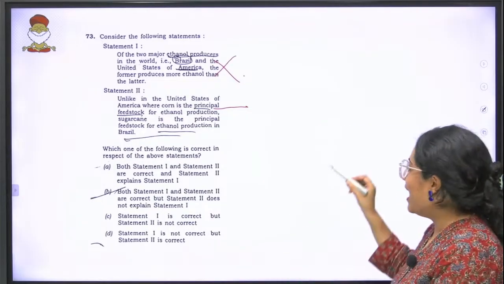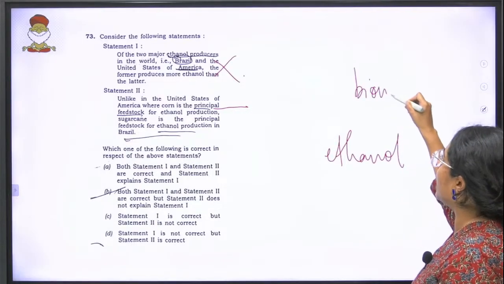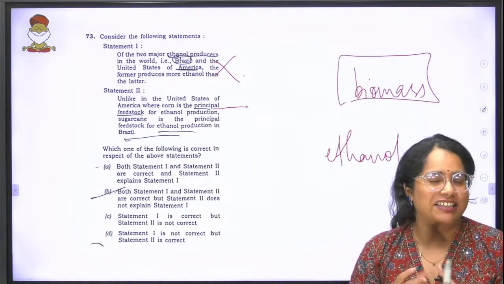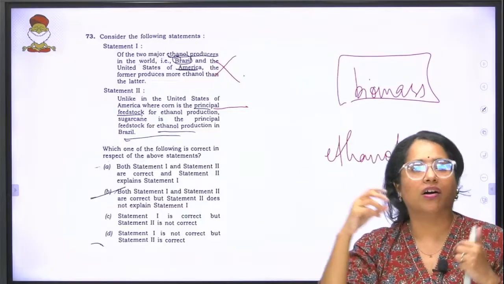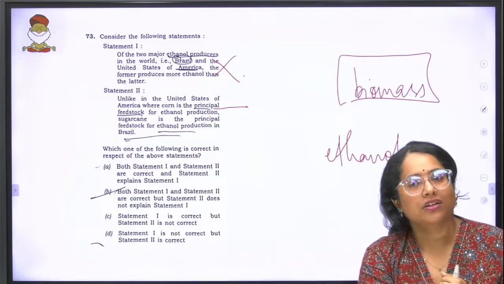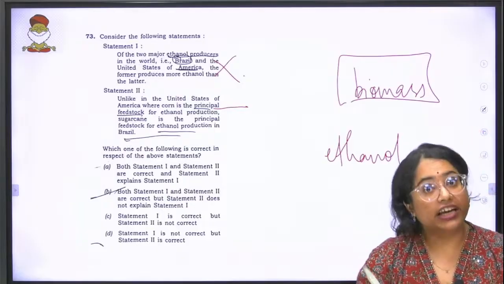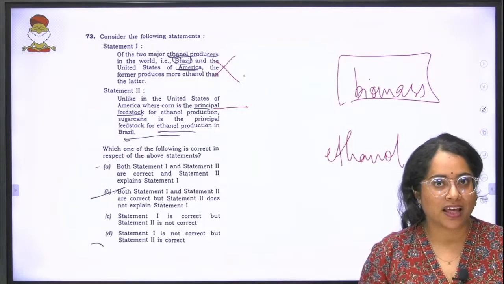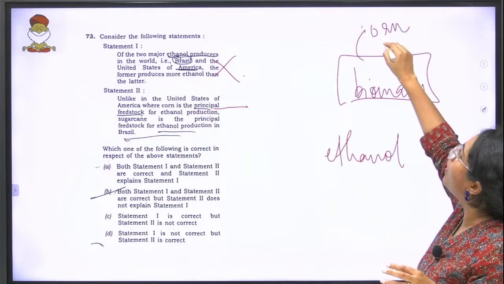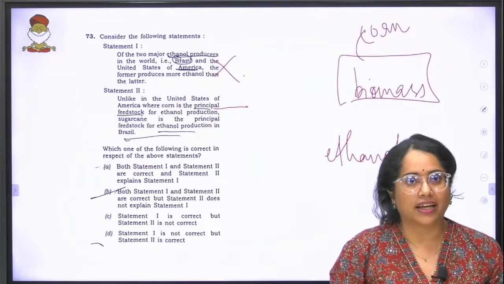In the first place, ethanol is something that is created from your biomass. Now, what is biomass? Ethanol, you know, it's the sugar content that is combined with water and carbon dioxide and different things. When you say biomass, it can be something as simple as your coconut husk or your wheat, your rice, all of this is biomass. Now, when you look at America, corn, wheat, all of that comes as their major source from which they are extracting ethanol.